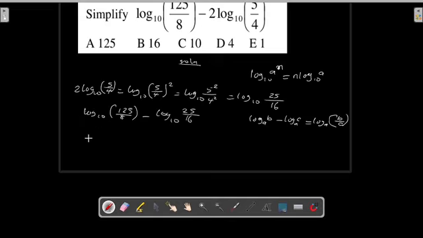So we have log of base 10, because log of base 10 is common to this part and also to this part, so I put everything in brackets. Now here we have 125 over 8, and this minus will change to division, divided by 225 raised to the power of 16. So let me close the brackets.